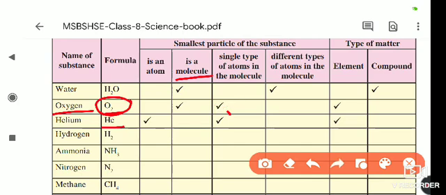Then afterwards, is it an element? Yes, because it is made up of only one kind of matter. So O plus O is equal to O2, which means that's why it is an element. It is not a compound.